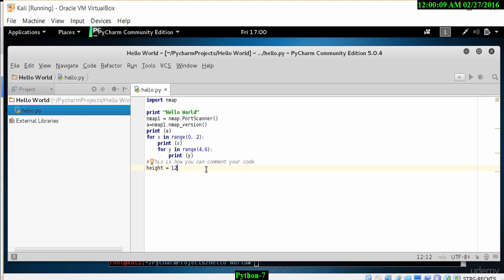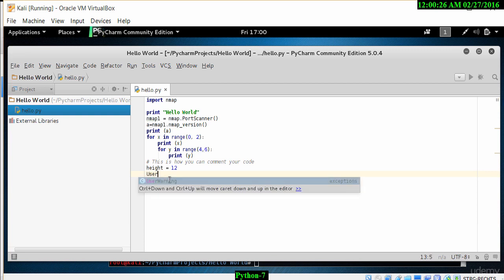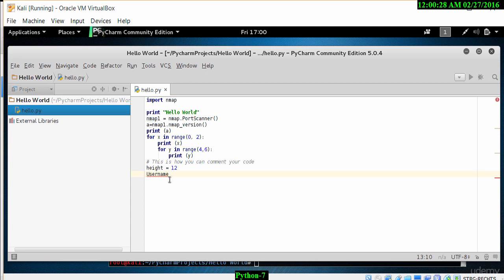Let's give a value to the variable username, and in this instance we use double quotes. So simply type in username equals, and then within double quotes we give a value, for example test1. So open double quotes and close double quotes, and within those quotes we put in test1.